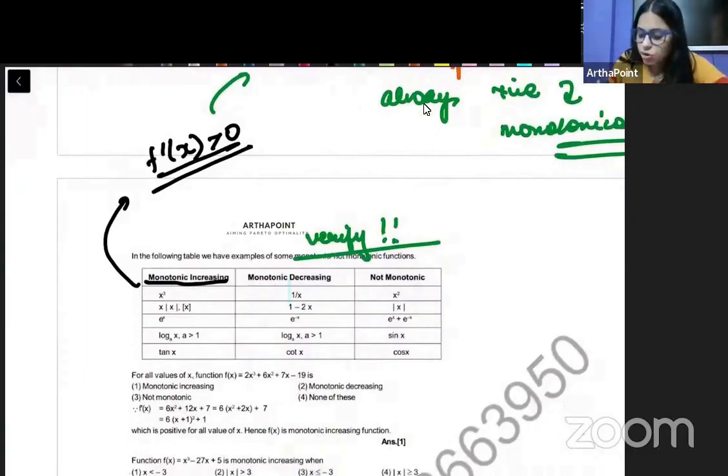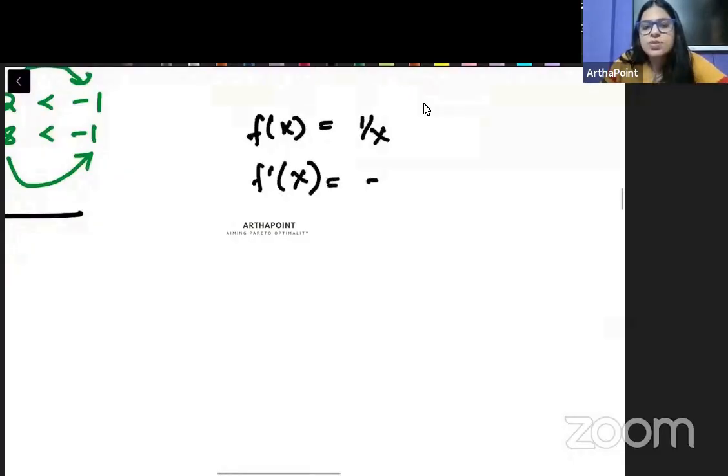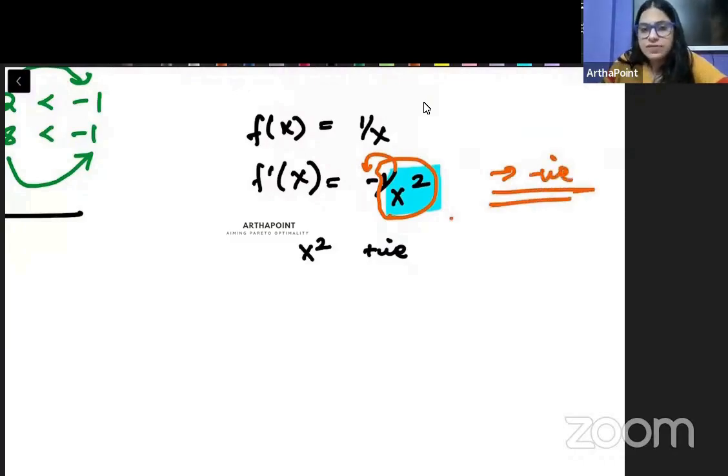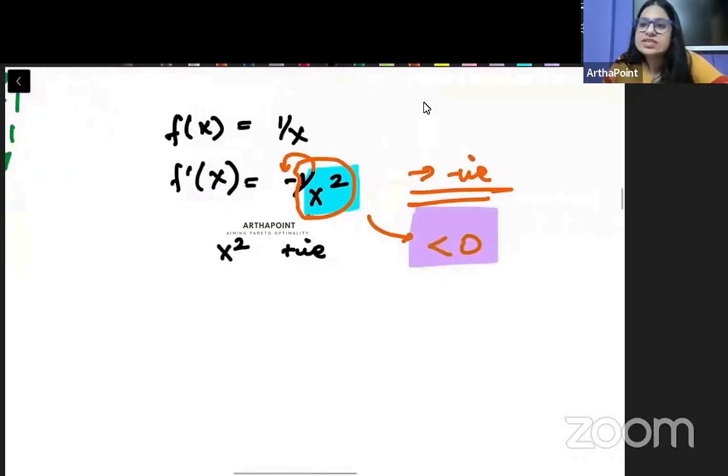Take the reverse. Take monotonically decreasing function. So I have a function f(x) is equal to 1 by x. What will be f dash x? F dash x will be minus 1 by x square. We know x square is always positive. X square हमेशा positive ही होता है, right? So if this positive number is multiplied with a negative sign, won't it become negative? It will be less than 0. So the slope is always negative. So it is a monotonically decreasing function.